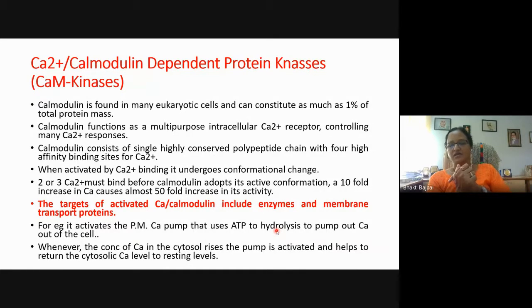So that will result in an increase in the concentration of calcium ions in the cytoplasm. In that case, the calmodulin will be activated because calcium will bind to the calmodulin polypeptide.